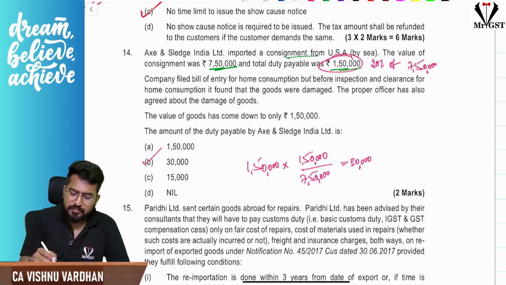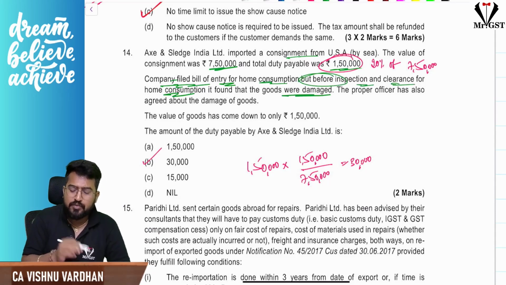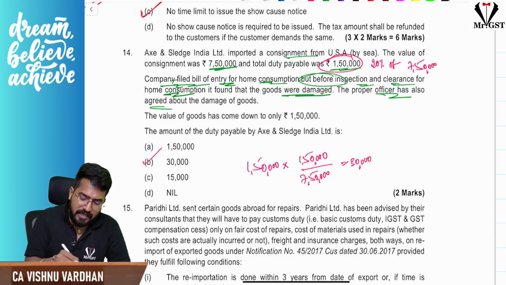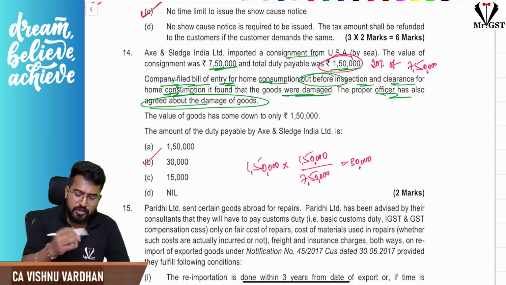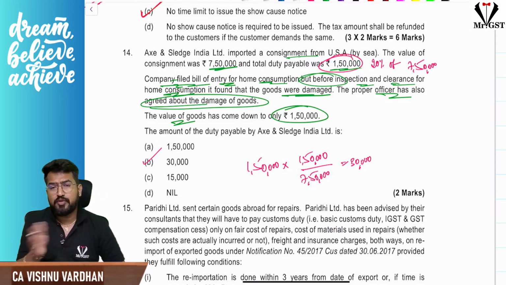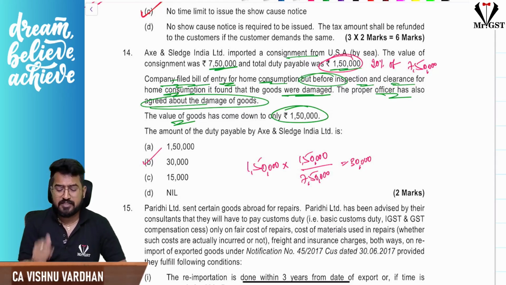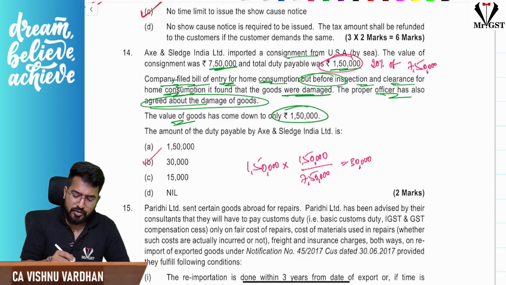Now, the company filed a bill of entry for home consumption, but before inspection and clearance for home consumption, it found that the goods were damaged. The proper officer also agreed to the damage of the goods. So now the value of the goods is said to be 1,50,000 only. When there is any damage of goods before home consumption, obviously the proportionate liability for customs duty will be taken care of. So here, on 1,50,000 only, we will pay GST at 20%, that is 30,000. Okay, so that is the answer.